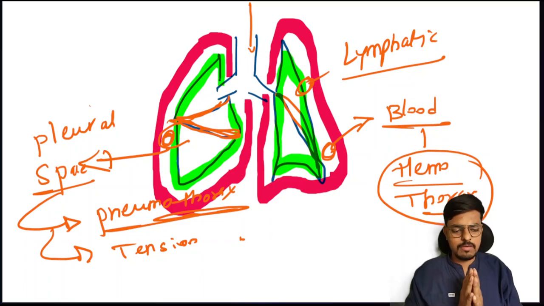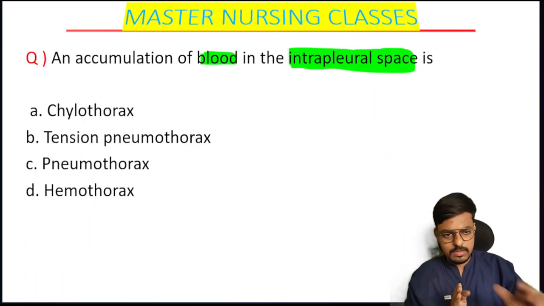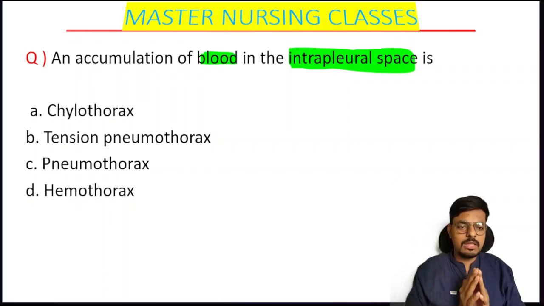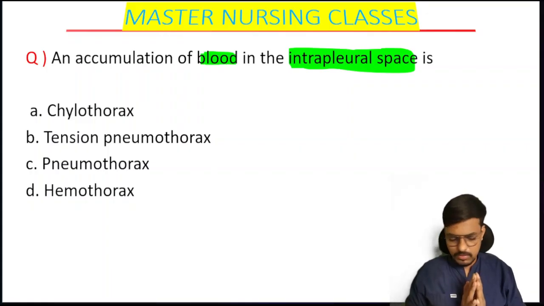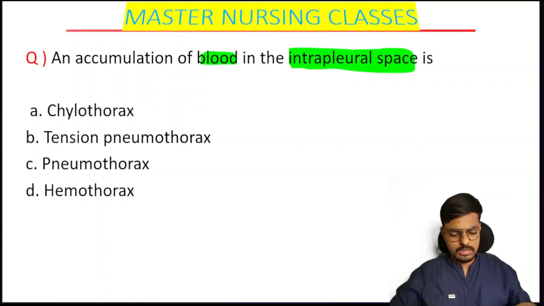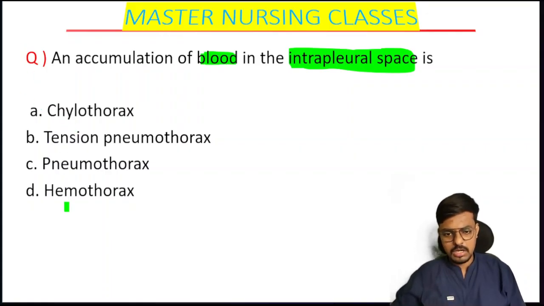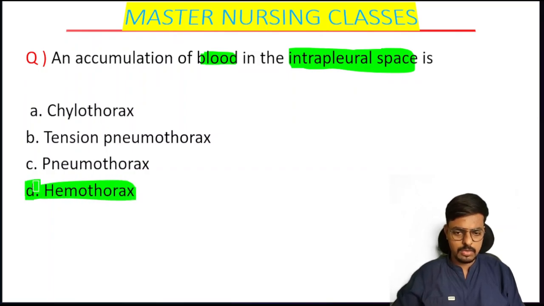So hope the concept is clear for this one. And now give the answer for this question: the accumulation of the blood in the intrapleural space is known as, comment the option A, B, C, D. Which one? Very nice, students. That is the option D. That is the hemothorax. Hemothorax is the accumulation of the blood in the intrapleural space.